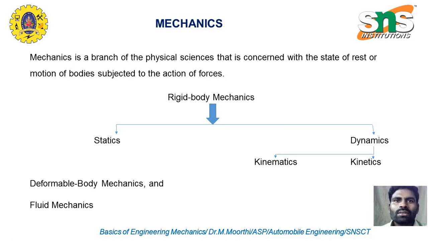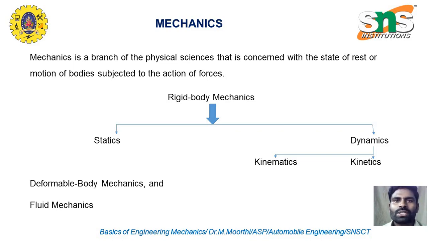In the first one, rigid body mechanics, what is a rigid body? A rigid body is an object that doesn't experience any elongation or deformation under the action of any forces. And the second one is deformable body mechanics.